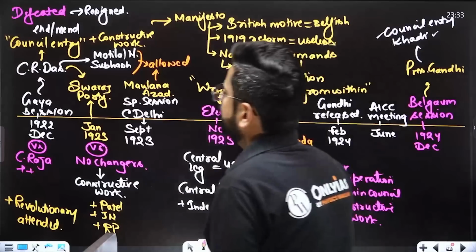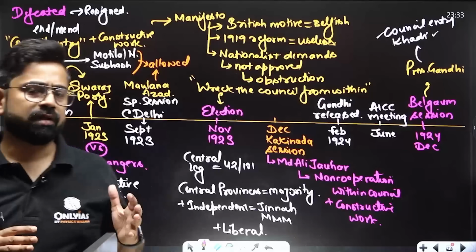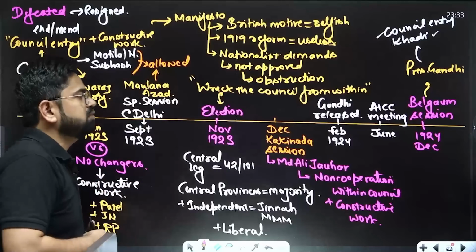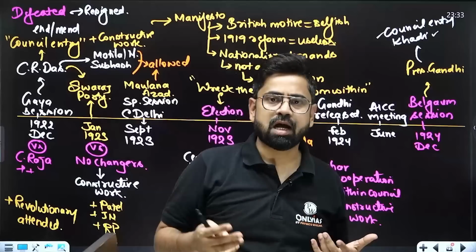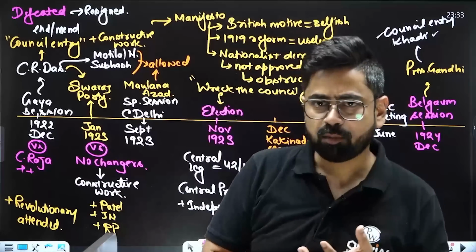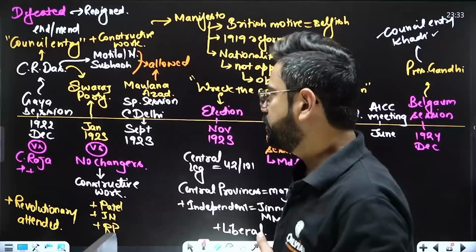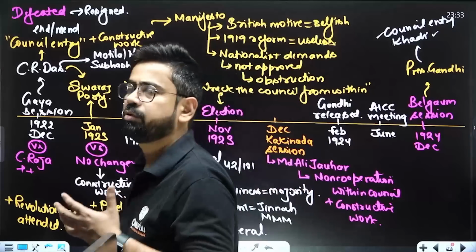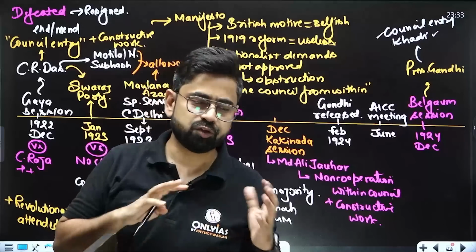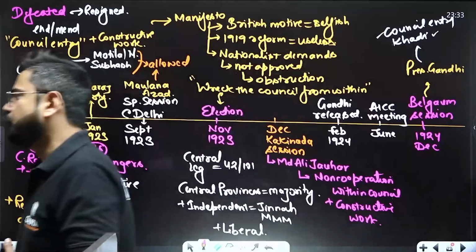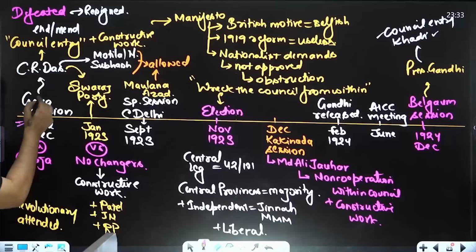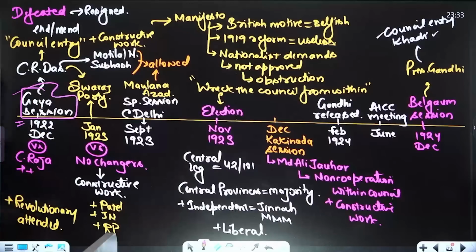Now this era after Gandhiji was arrested was about confusion. What to do now? Gandhiji is not there. The movement has been stopped. So what options do we have? At this point of time there were a lot of thought processes, a lot of arguments: we should be doing this, we should be doing that. One of the arguments was at the 1922 Gaya session, where C.R. Das was the president.